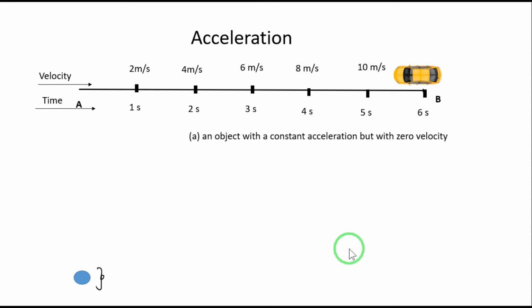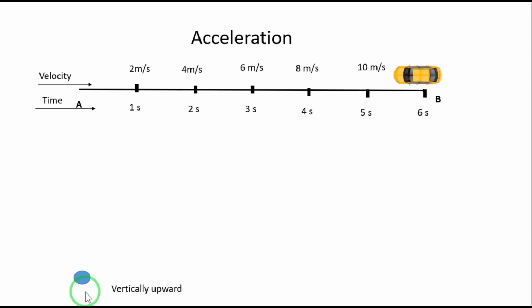This is a ball and it is to be thrown upward vertically so that it should go straight upward. So imagine that we are throwing this ball in a vertically upward direction. That means you have to give some initial velocity for it, and that should be much more. So if we give more initial velocity, it will start moving upward.